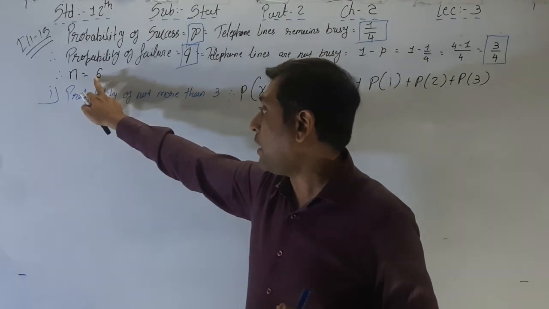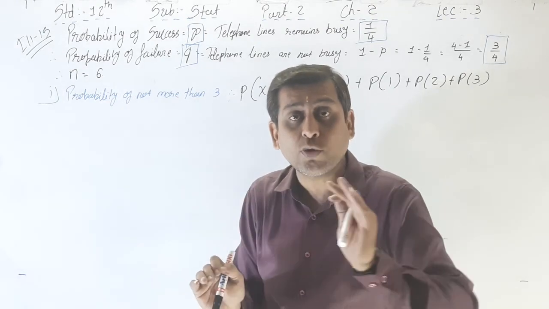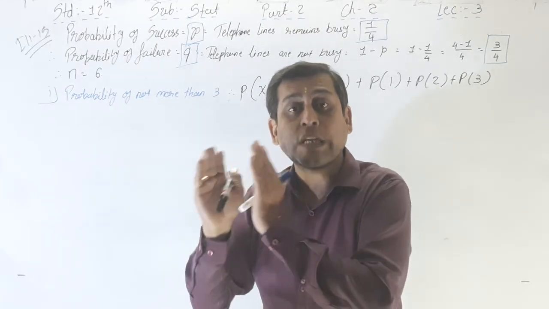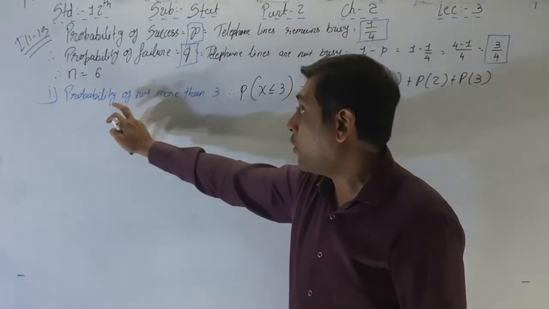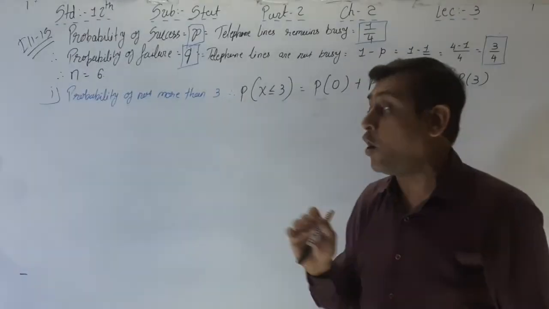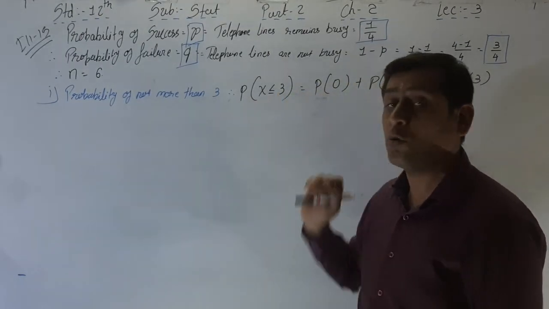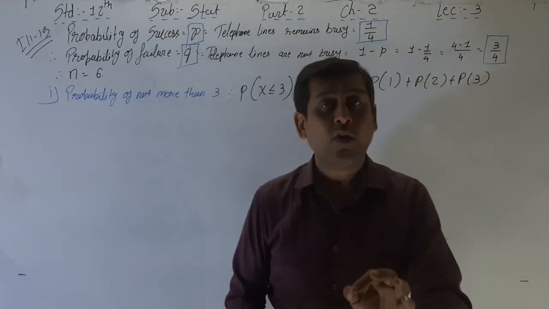That means n is 6. So the x value in this binomial distribution is 0 to 6: 0, 1, 2, 3, 4, 5, 6. But the first question, regarding not more than 3, is what? P of x less than or equal to 3. That's why we only have to find out 0, 1, 2 and 3.